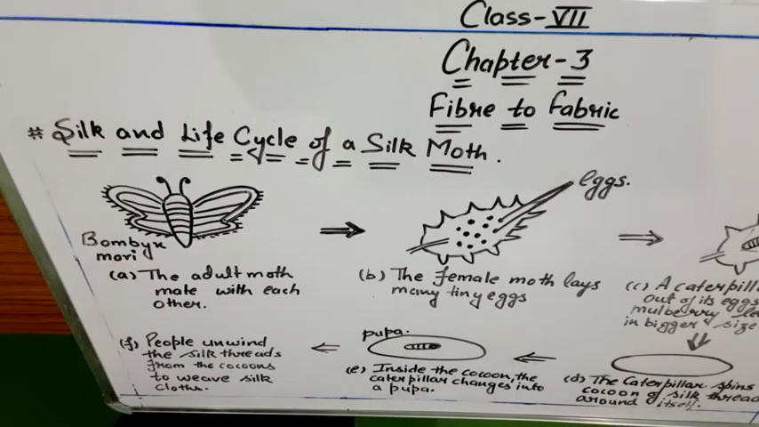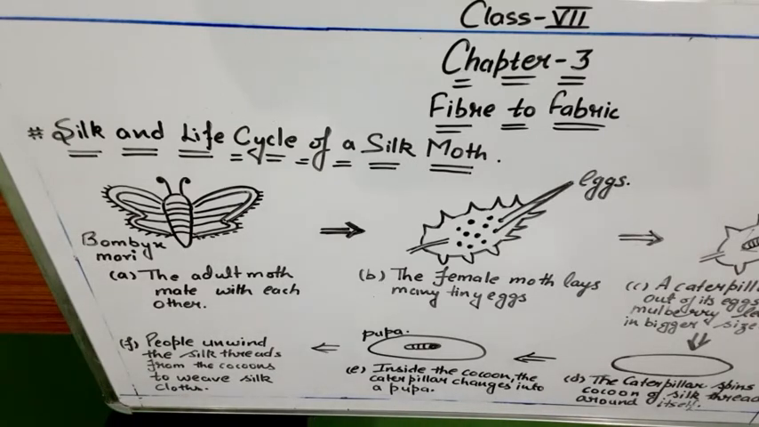So silk is an animal fiber, and silk is also called the queen of fibers. It is called the queen of fibers because it is one of the finest quality fibers, which can be worn in summer and also in winter. If you wear it in summer, it will provide coolness to the body, and if it is worn in winter, it will provide warmth to the body. So it can be worn in both seasons.